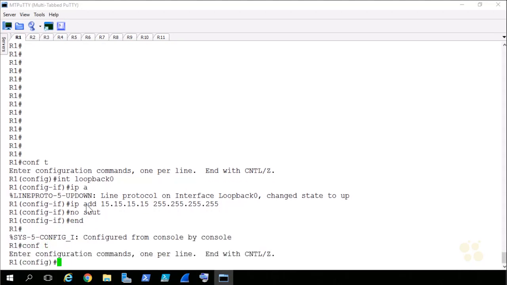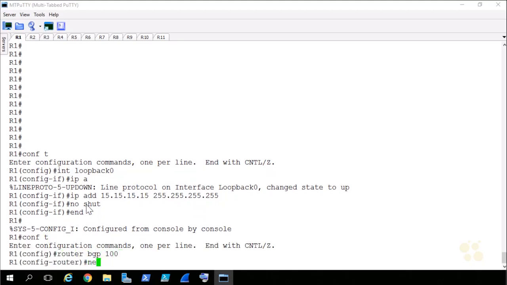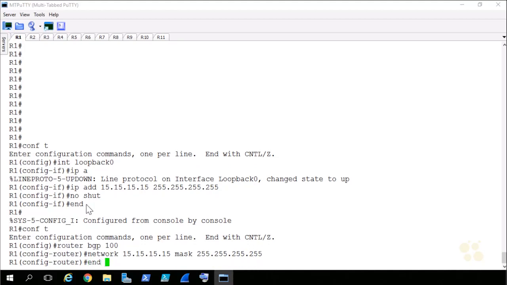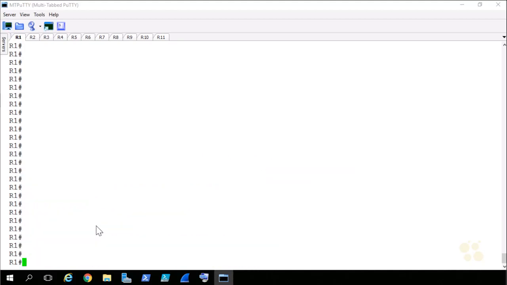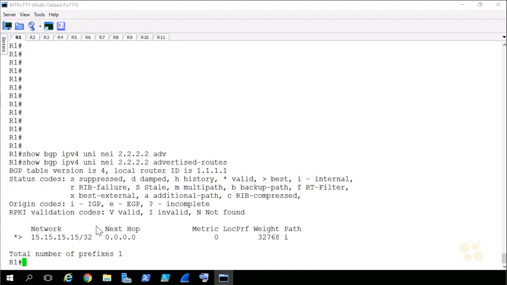So, jumping back into router BGP 100, it's such a natural habit to me. I'm going to advertise network 15.15.15.15 with a mask of 255.255.255.255. Press end. So to validate that R1 is advertising 15.15.15.15, I'll do show BGP IPv4 unicast neighbor towards 2.2.2.2, advertised routes, and I see it's advertising 15.15.15.15.